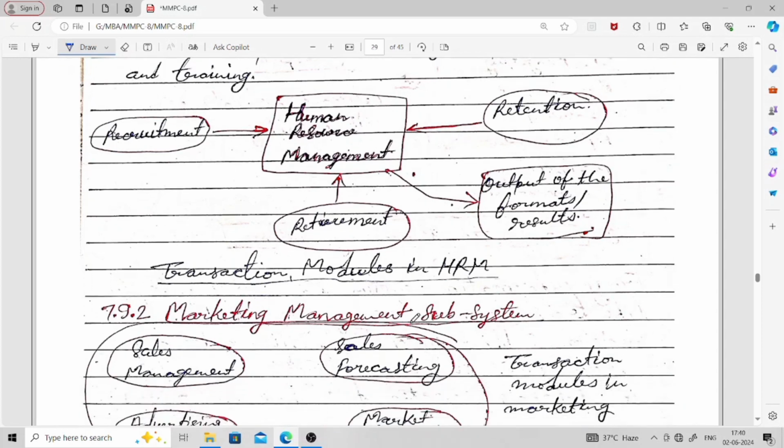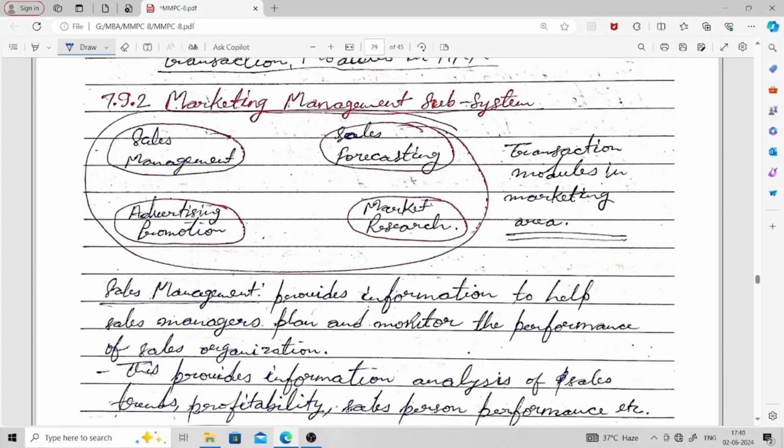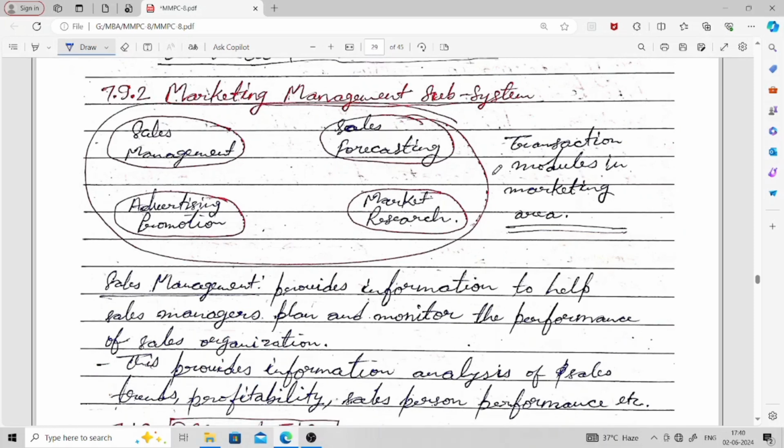Then next you have the marketing management subsystem. Here are transaction modules in marketing area. A transaction module is nothing but some kind of data we can get from those modules. Just like from sales management we get data, from advertising promotion we can get data, then sales forecasting, and from market research, from all of these we get data which we need to analyze. So these are different transaction modules.